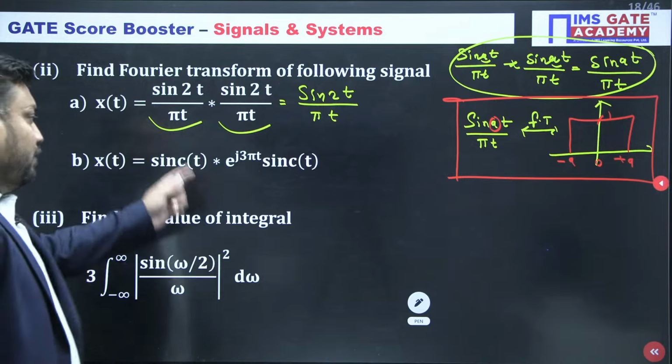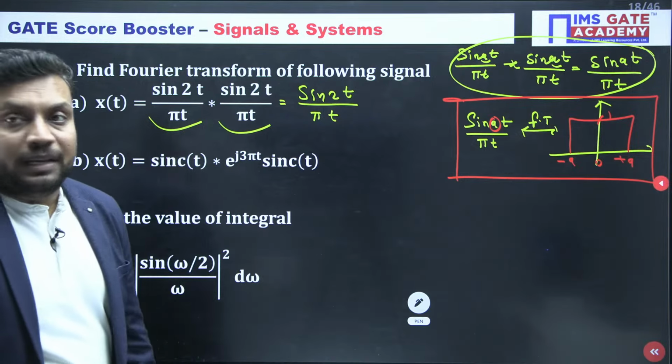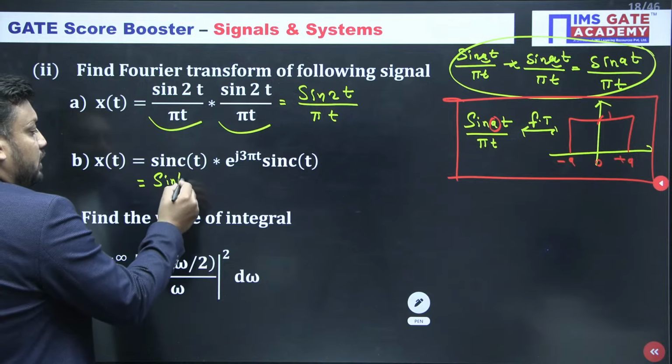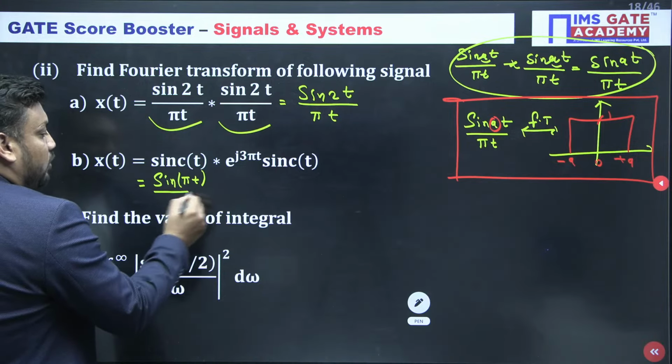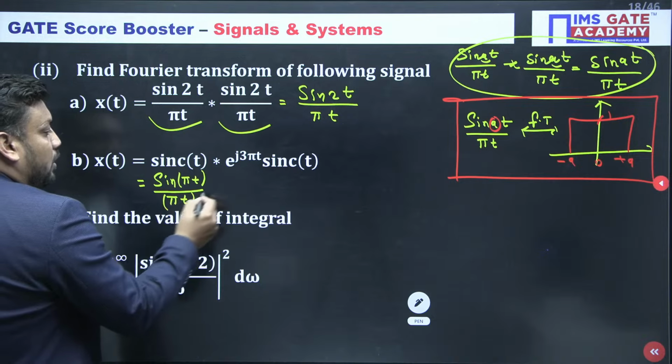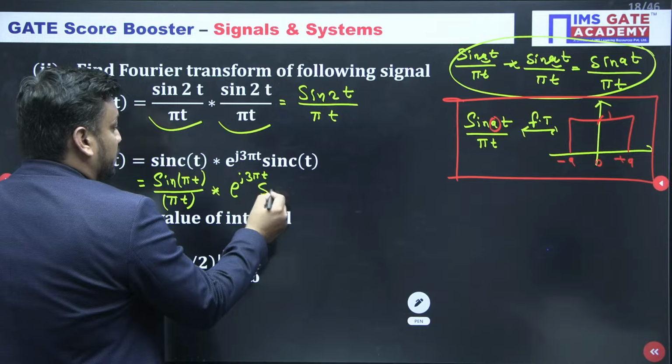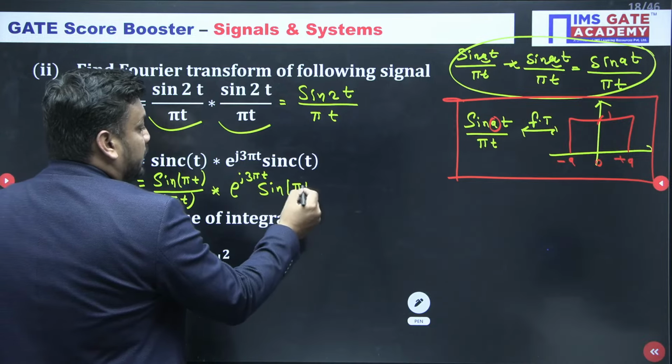Again the property: convolution in time is nothing but multiplication in frequency. So how to open the sinc function of t? The sinc function opens like this: sine of pi t upon pi t, and the convolution of e to the power j3 pi t times sine of pi t upon pi t.